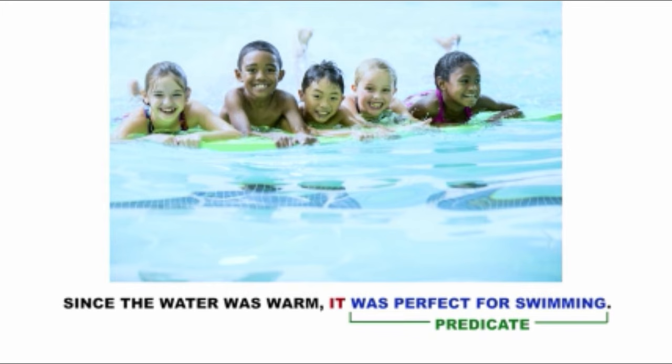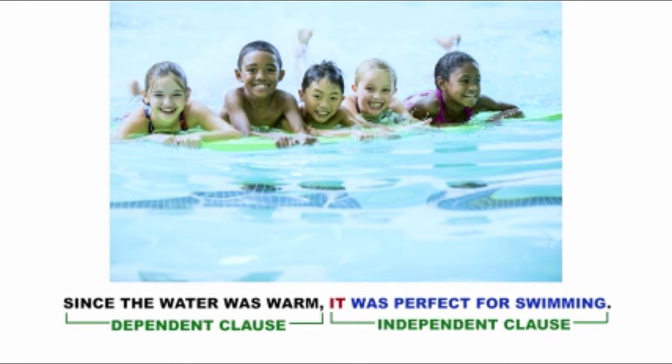Let's look at the first part of the sentence. The words, since the water was warm, is a dependent clause. How do we know? Well, those words don't express a complete thought. Said by themselves, we are wondering what happened because the water was warm. That dependent clause needs the independent clause, it was perfect for swimming, to give it meaning.